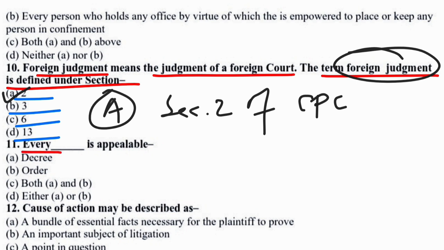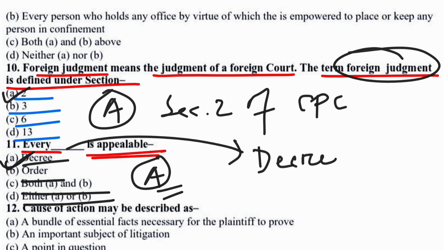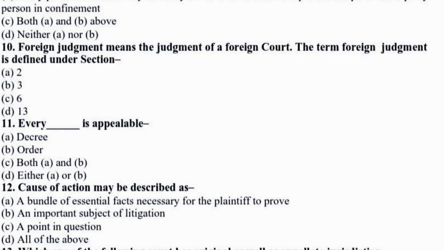Okay, so now move to the next question. Next question is: every dash is appealable. Options are decree, order, both A and B, either A or B. So option A would be the correct answer. That means every decree is appealable as per the provision of the CPC. So option A would be the correct answer. Now move to the next question.